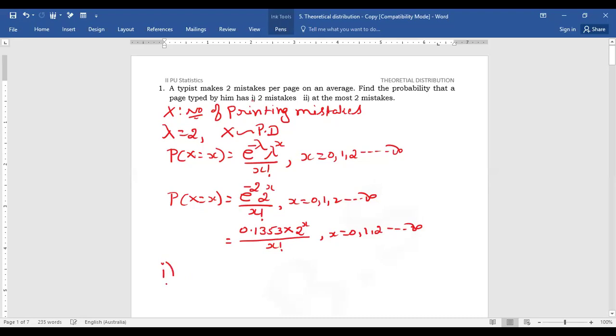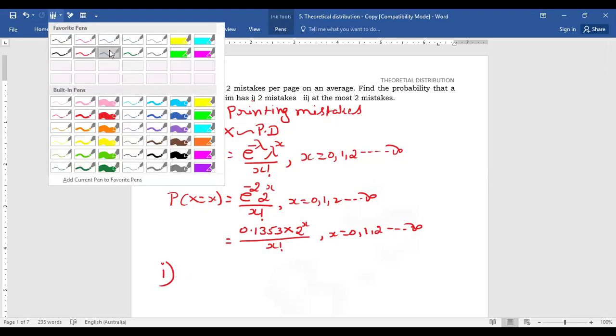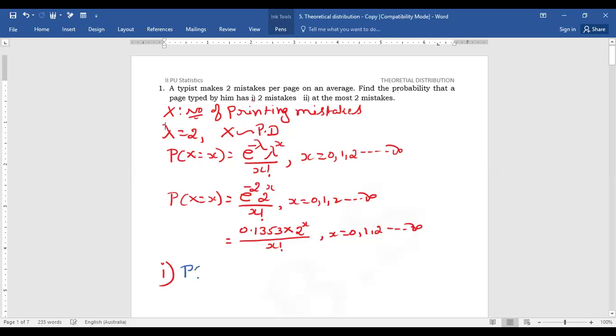We go with the first question. They are asking the probability of two mistakes, X is equal to 2, that is equal to 0.1353 into 2 to the power 2 divided by 2 factorial, that is equal to 0.1353 into 2 to the power 2 is 4 divided by 2 factorial is 2. If we simplify these values, then we will get the value 0.2706. This is the first one.